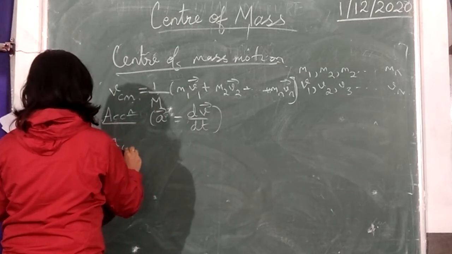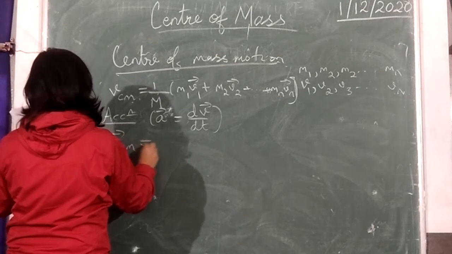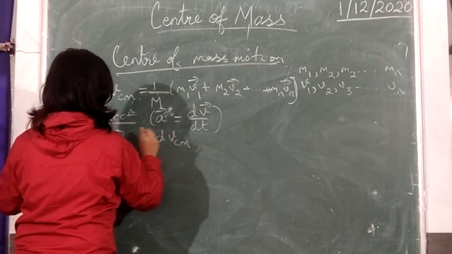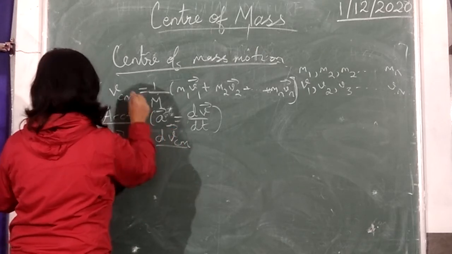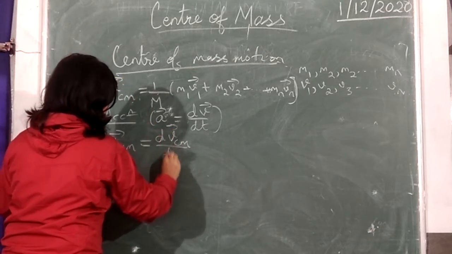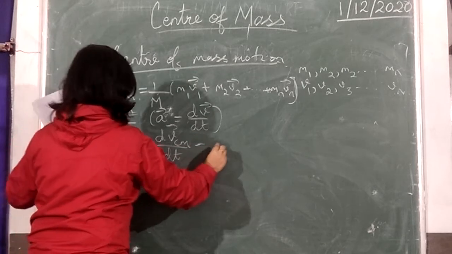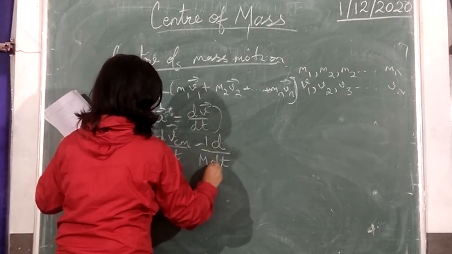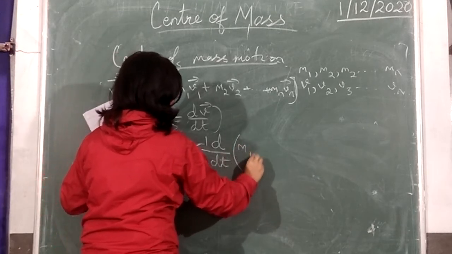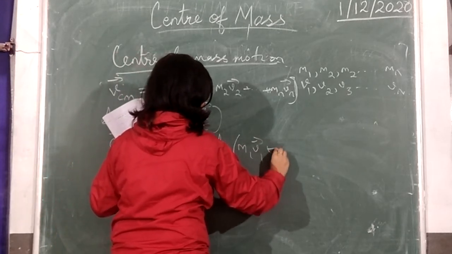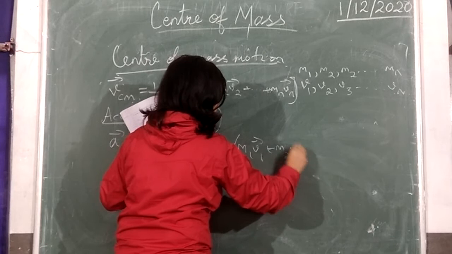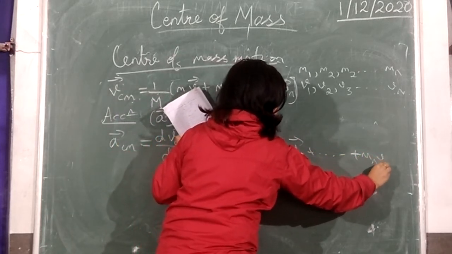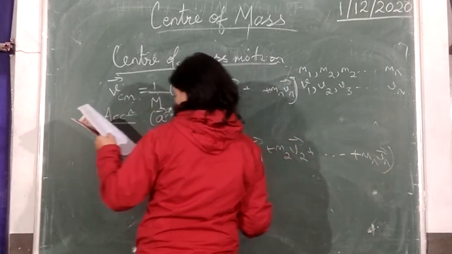So the acceleration of the center of mass is given by dvcm by dt, this is a vector quantity, which can be written as d by dt, 1 by M can be taken out, d by dt of m1 v1 plus m2 v2 plus till mn vn.